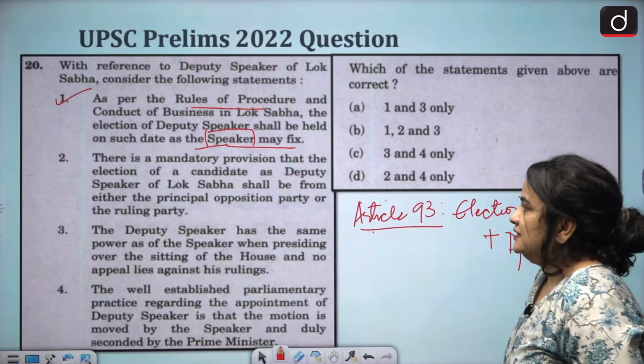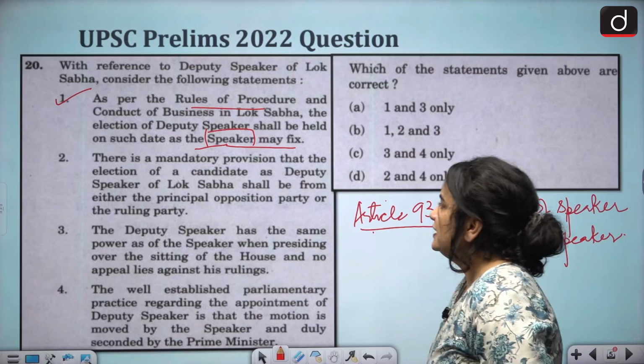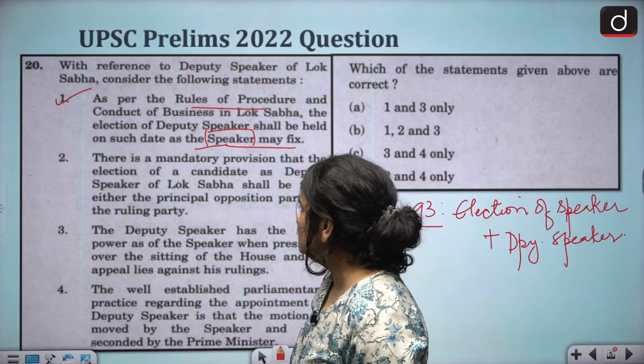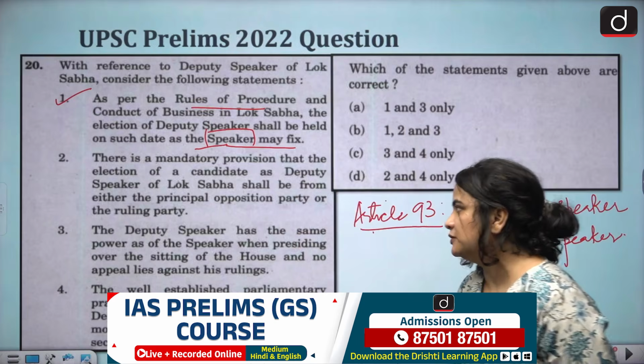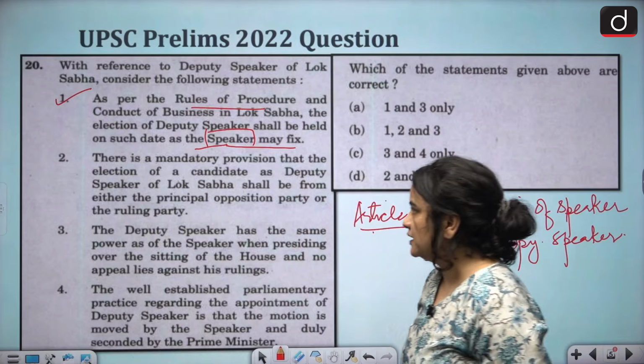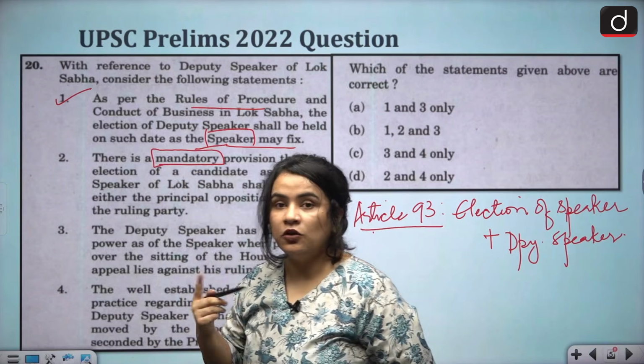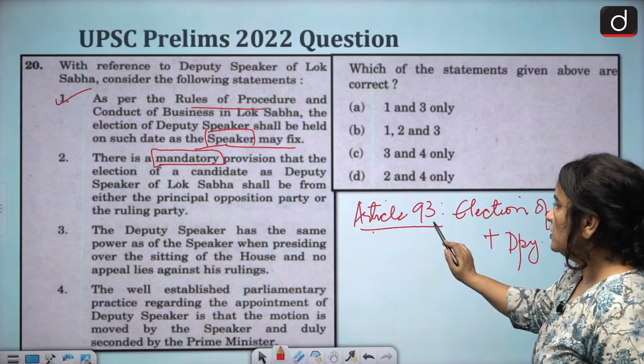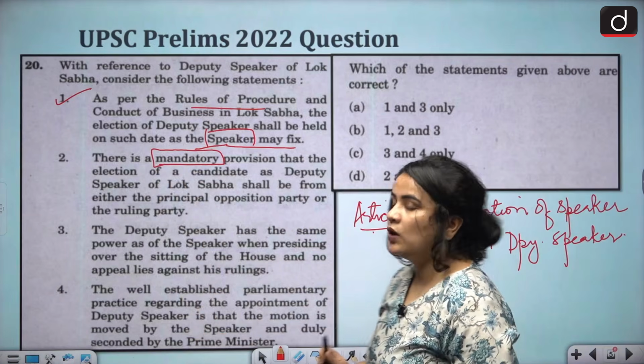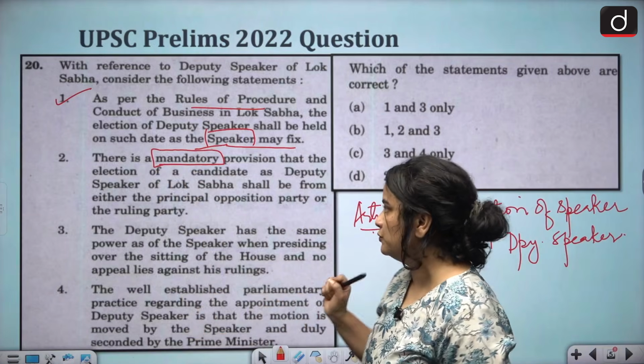The second statement says there is a mandatory provision that the election of a candidate as deputy speaker of Lok Sabha shall be from either the principal opposition party or the ruling party. Here again, the word mandatory should ring a lot of bells. First of all, the constitution is restricting itself to Article 93, mentioning the elections to both the offices.